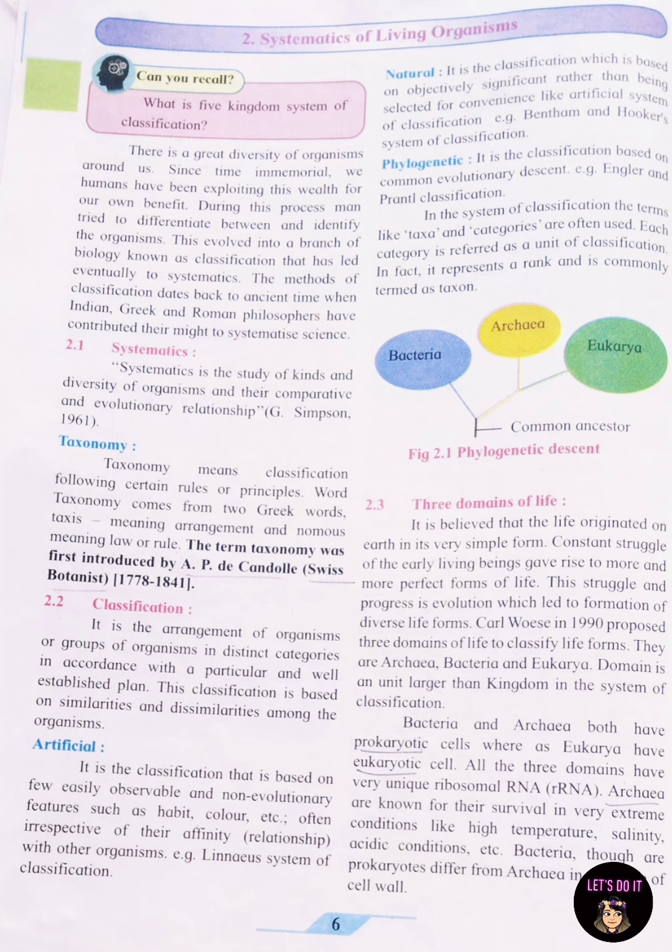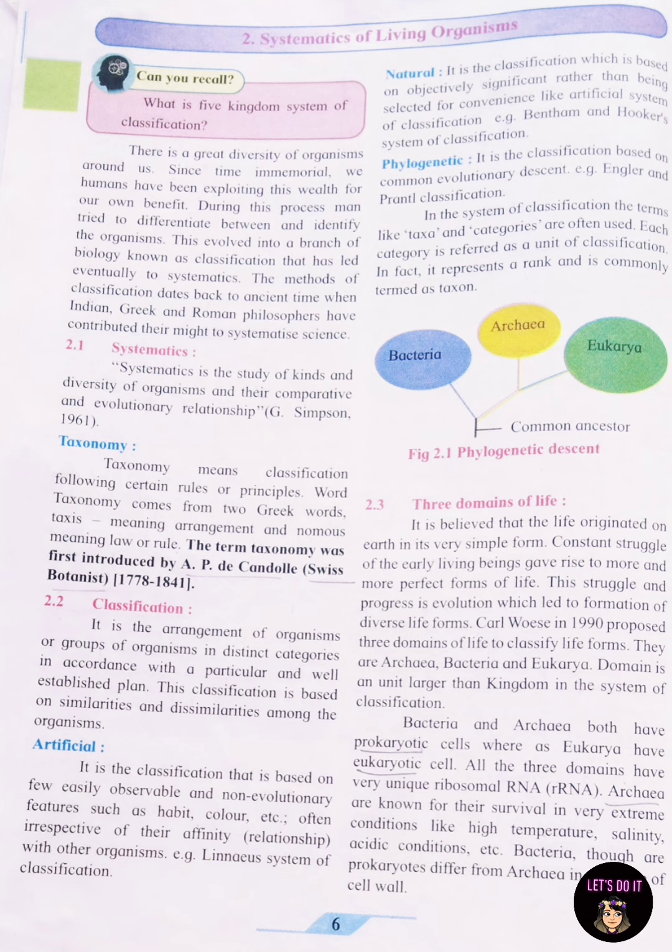The method of classification dates back to ancient times when Indian, Greek and Roman philosophers contributed their might to systematic science. 2.1 Systematics. Systematics is the study of kinds and diversity of organisms and the comparative and evolutionary relationships, as said by G. Gibson in 1961.